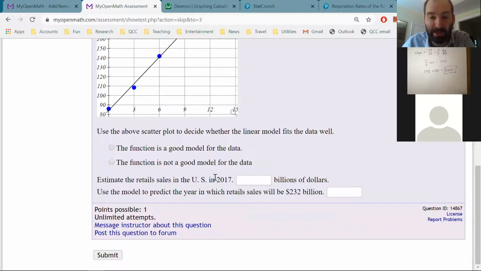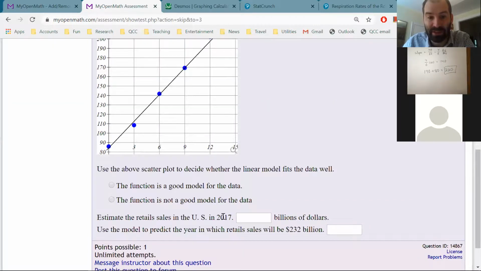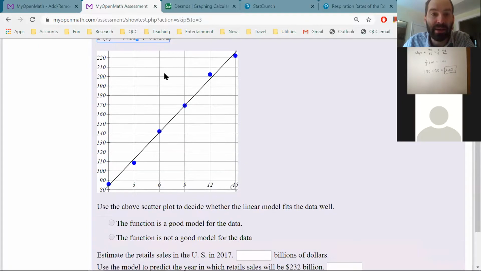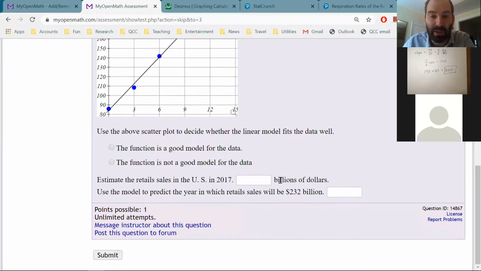I'll give you a hint: it's not 2017, because T represents the number of years since 1995. So you need to find the T that corresponds to 2017 and plug that into the linear model. The answer will be the sales.